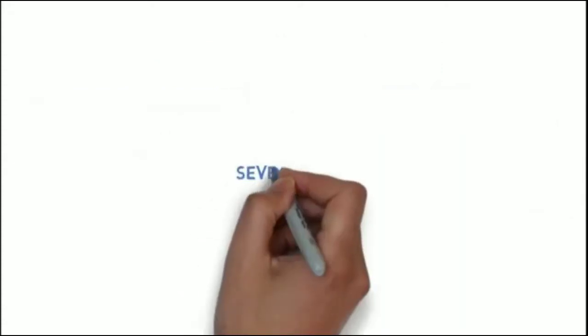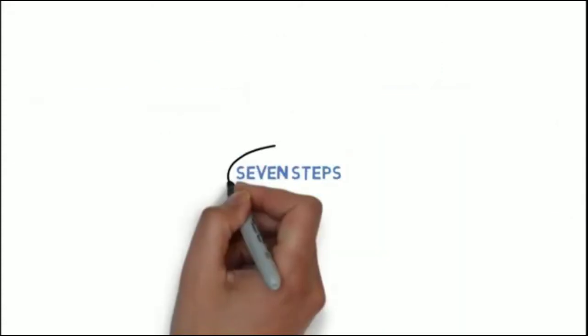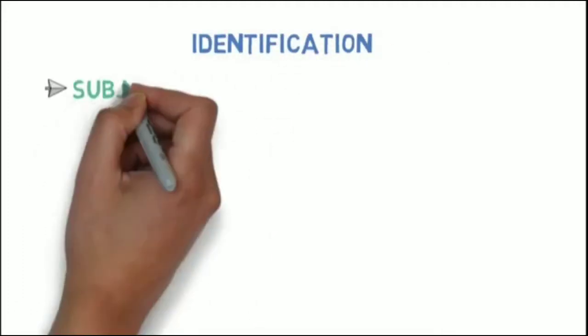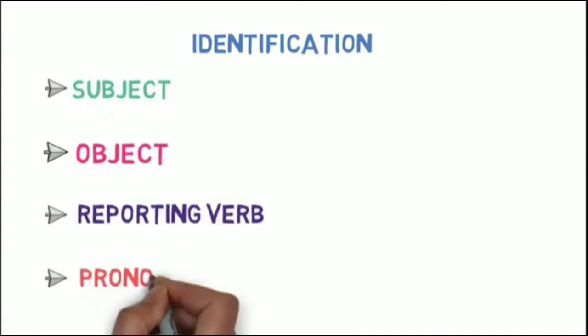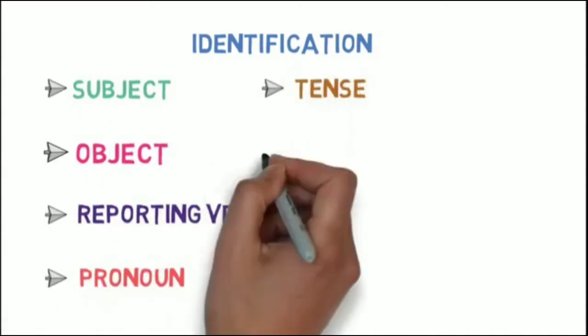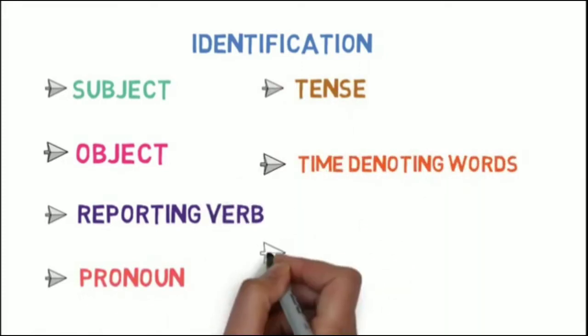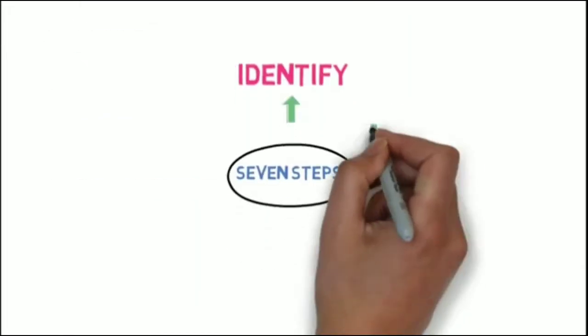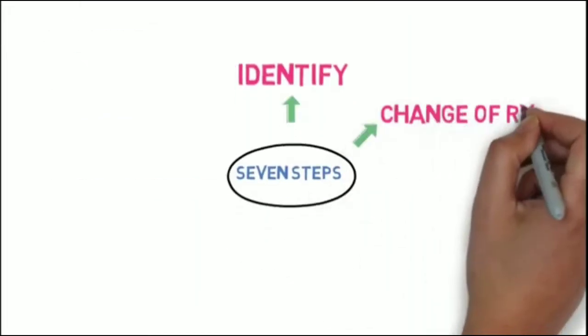Now let's understand the steps to convert a speech from direct to indirect in case of an exclamatory sentence. Step number 1 is to identify. In the identification process, we need to identify the subject, object, reporting verb, pronoun, tense, time denoting words, and exclamatory words. Step 2 is the change of reporting verb.